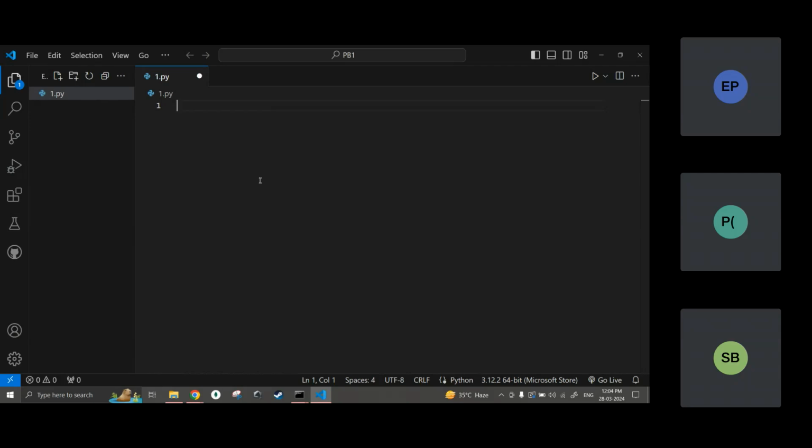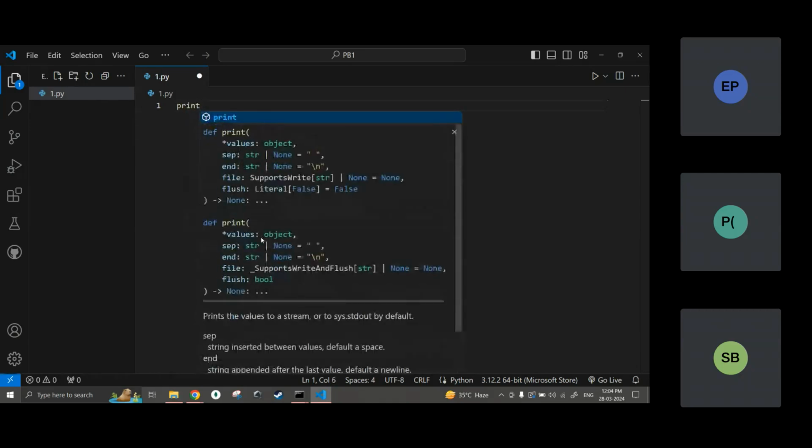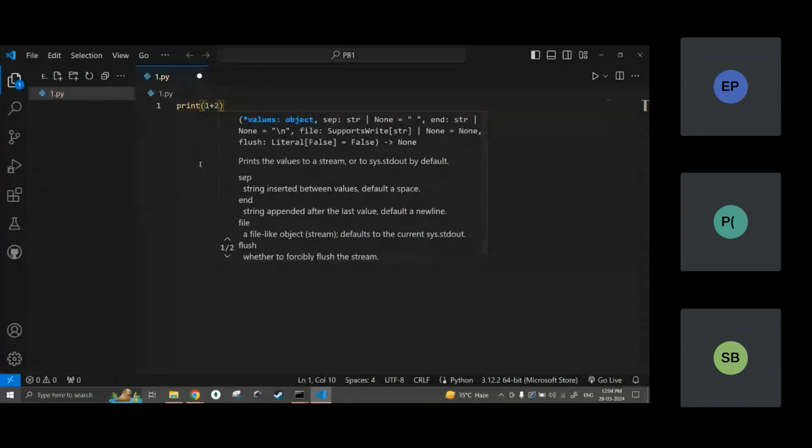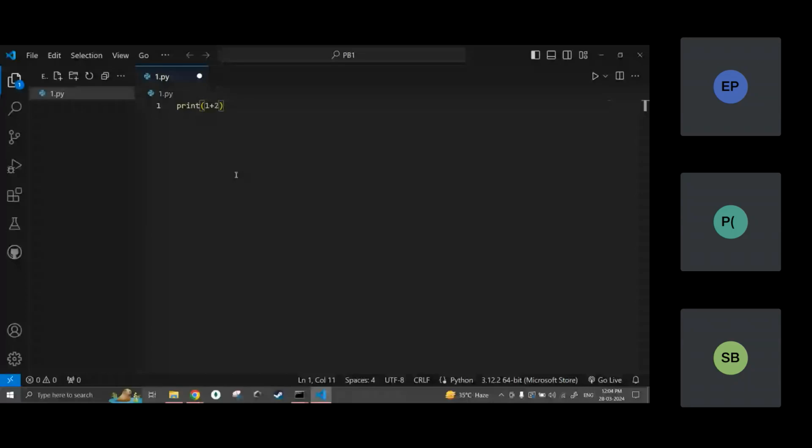Okay, so let me write print 1 plus 2. This is a print function, print 1 plus 2. When I write it inside parentheses, I'm telling Python to print the value of 1 plus 2. What is the value of 1 plus 2? 3.